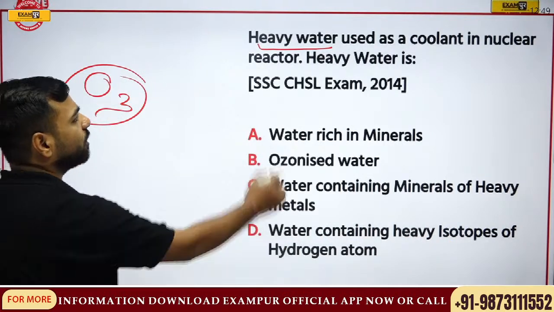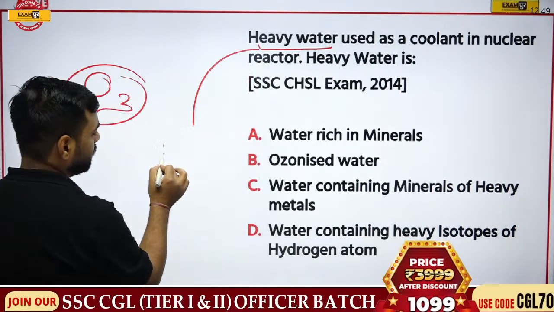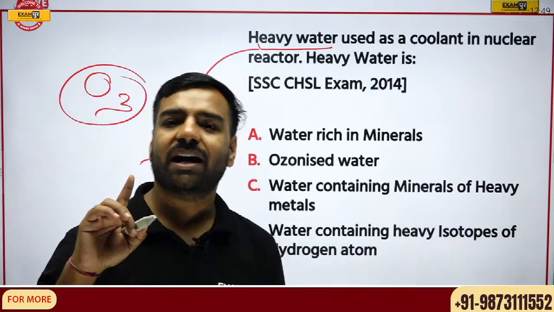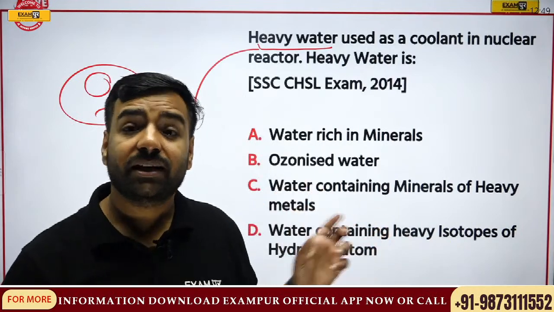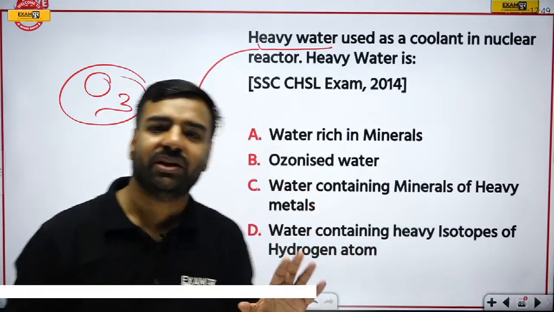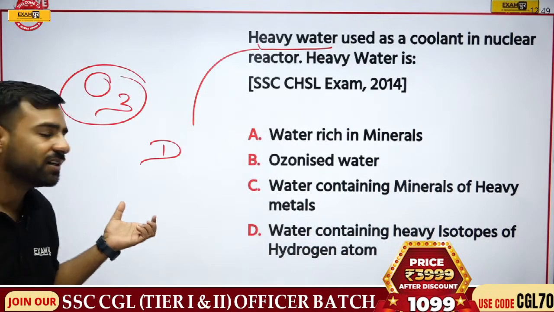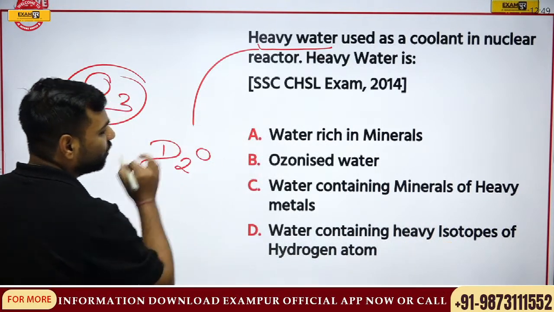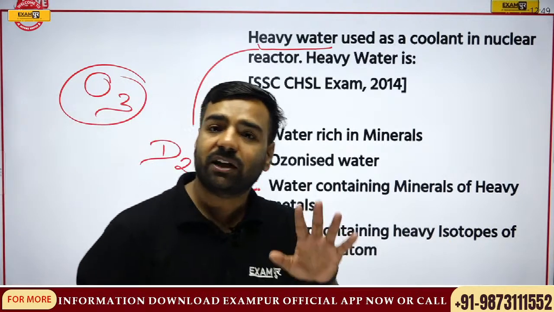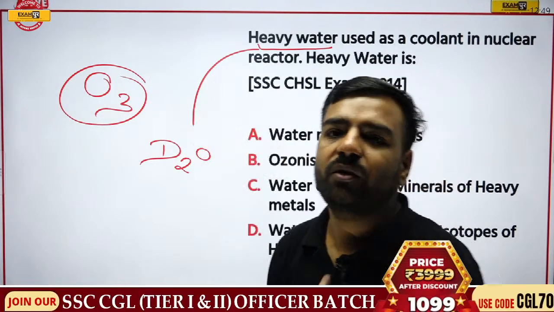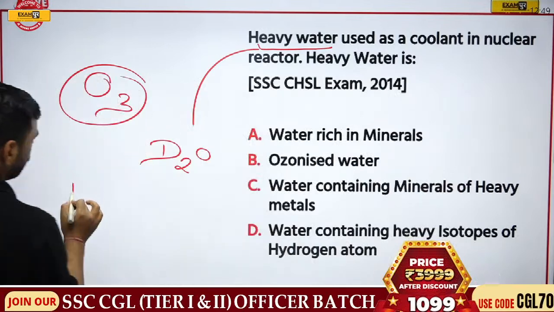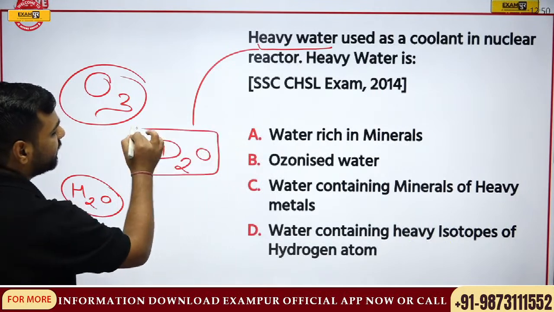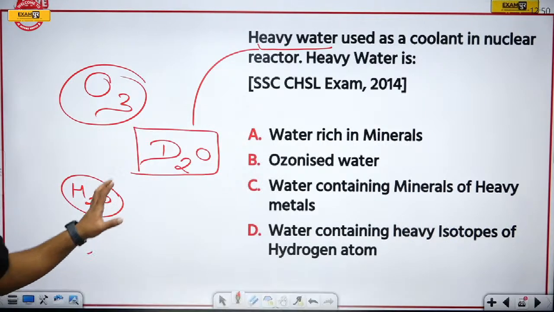See, when I talk about this heavy water, this is not just a D. Jagdishan, you're asking me now, sir, is it deuterium? It's not only deuterium. If it would be deuterium, its formula would be D. If I talk about heavy water, it is D2O. In the similar manner, if I talk about normal water which we drink, that is H2O, right? But heavy water is D2O. Do not forget.